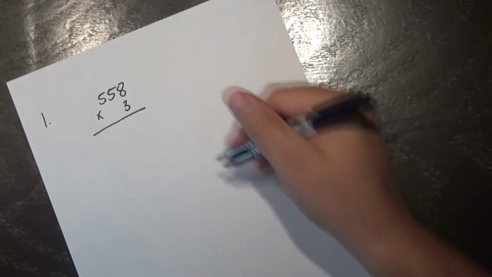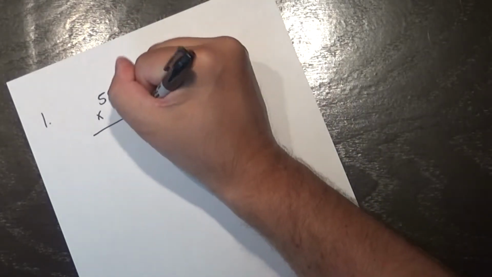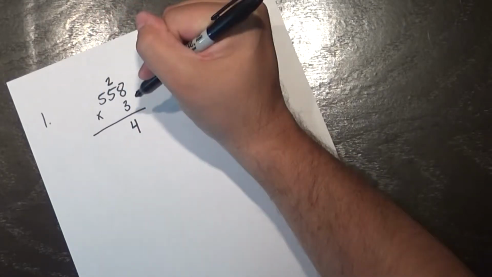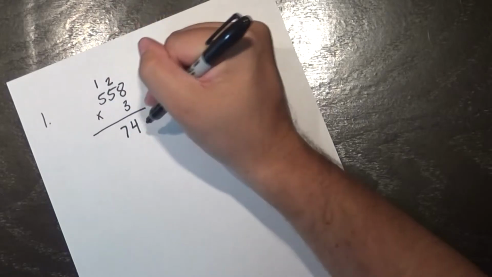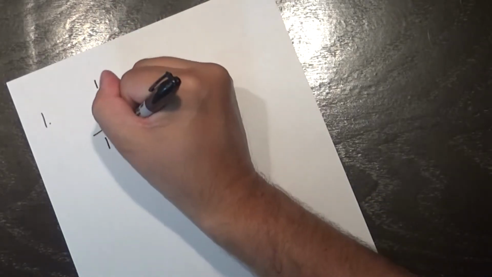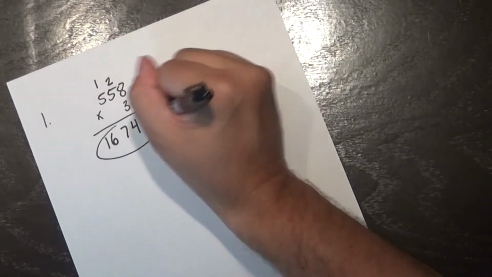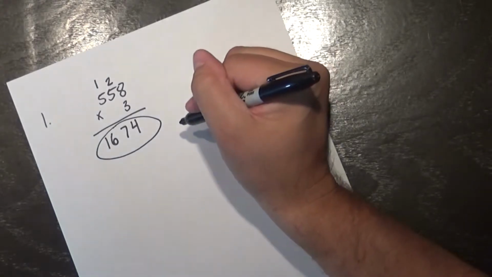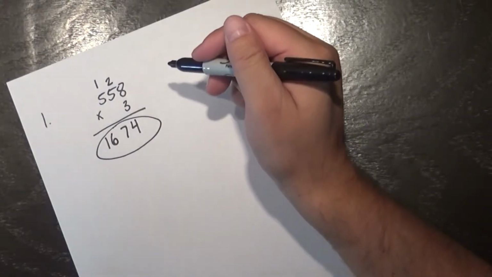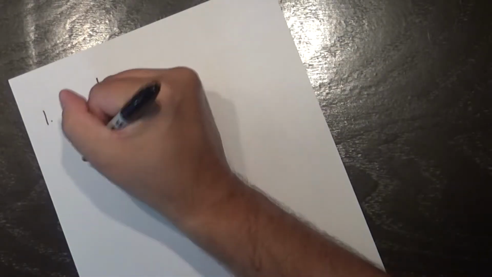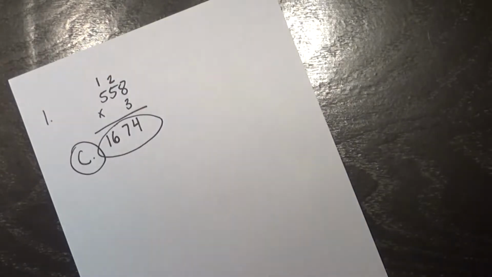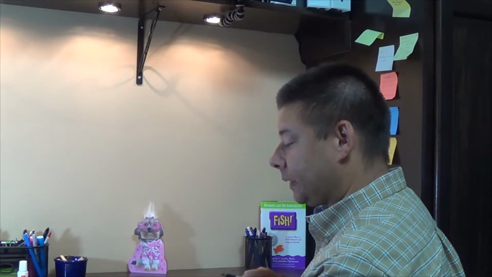So doing some quick math here, 3 times 8 is 24, 3 times 5 is 15, plus 2 is 17, 3 times 5 is 15, plus 1 is 16. So my answer is 1,674 is the projected attendance for 2015. As I look at my answer choices, there is that answer in answer option C, and that would be my answer, and that's what I would circle for number 1.